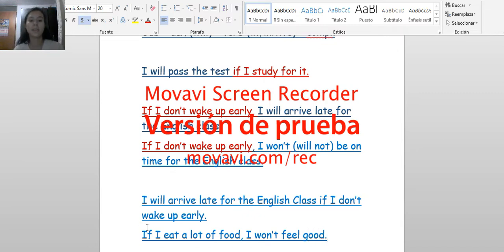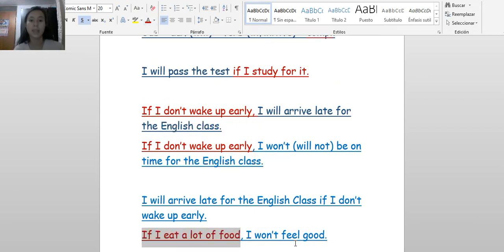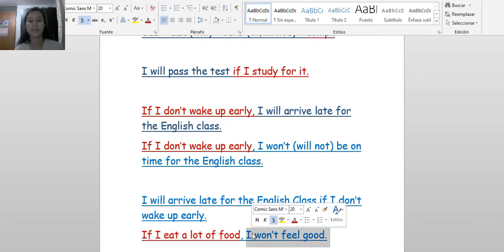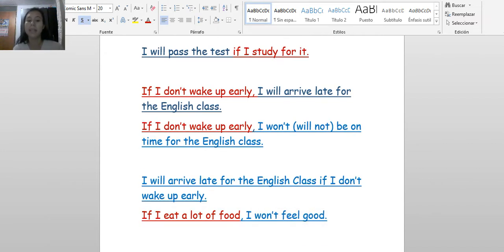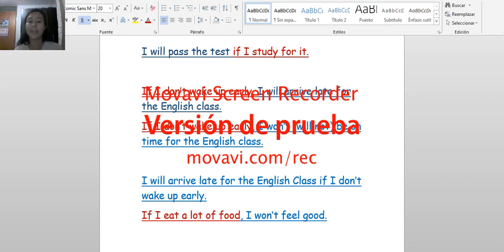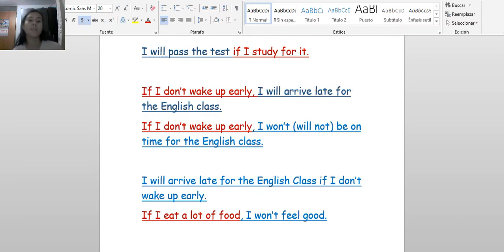If you check, we start with a positive sentence, that is the cause, and we finish with a negative sentence, that is the consequence. So depending on the context, you can mix the positive and negative. You can do a sentence positive, positive, negative, negative, positive, negative, negative, positive.